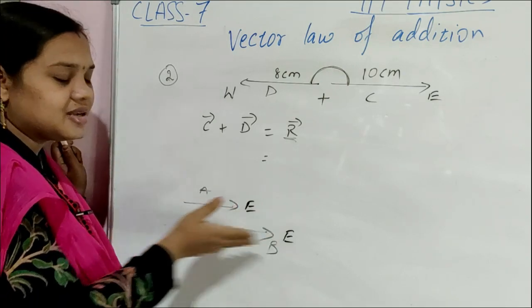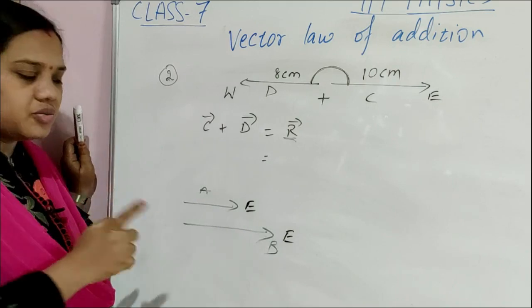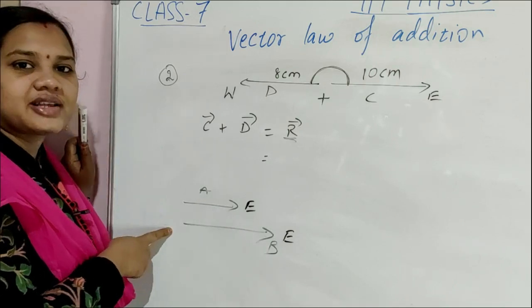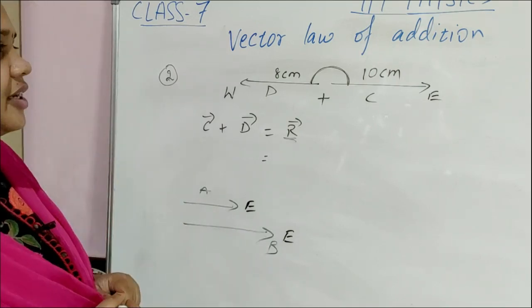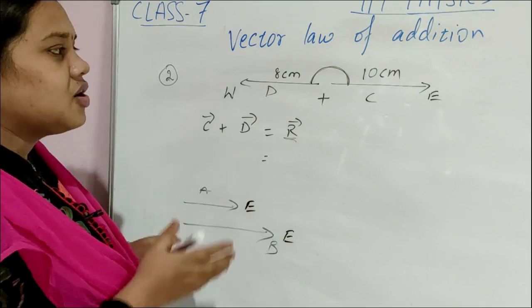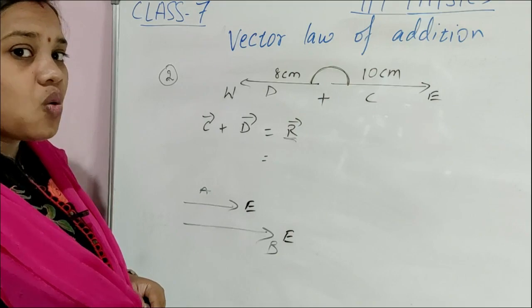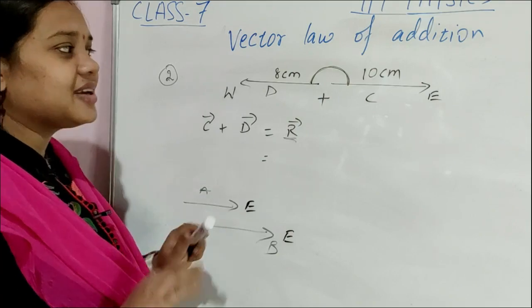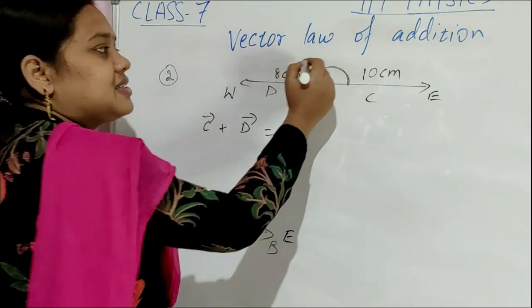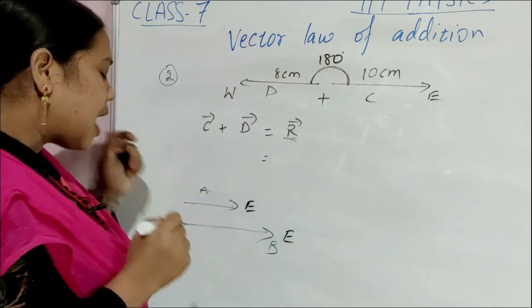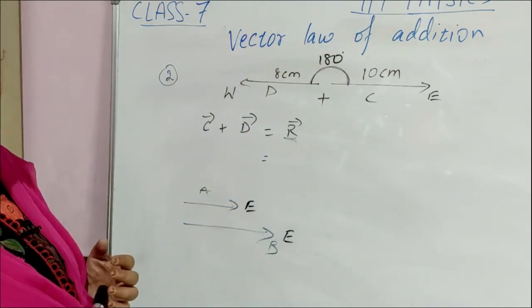Is it not? Both on the same side. So the angle between the vectors is 0 degree. But here you see one is going east, another is going west. Then what will be the angle between the vectors? It is 180 degree. How to get the angle between the vectors?